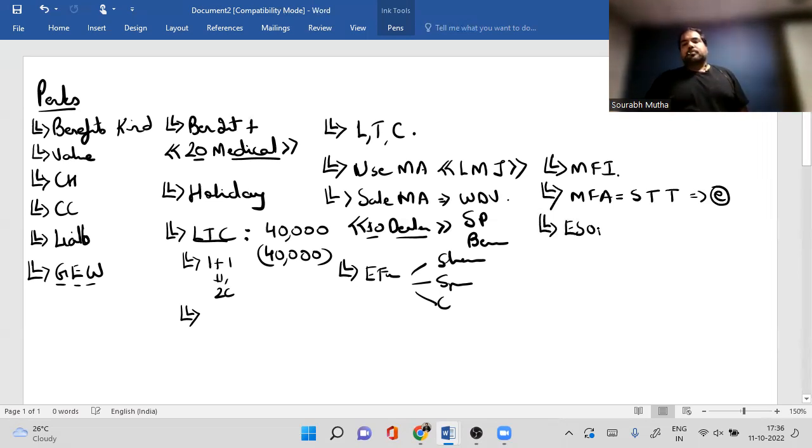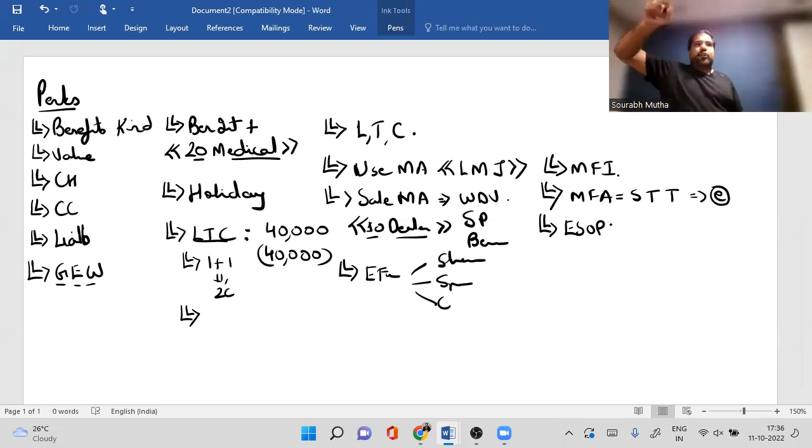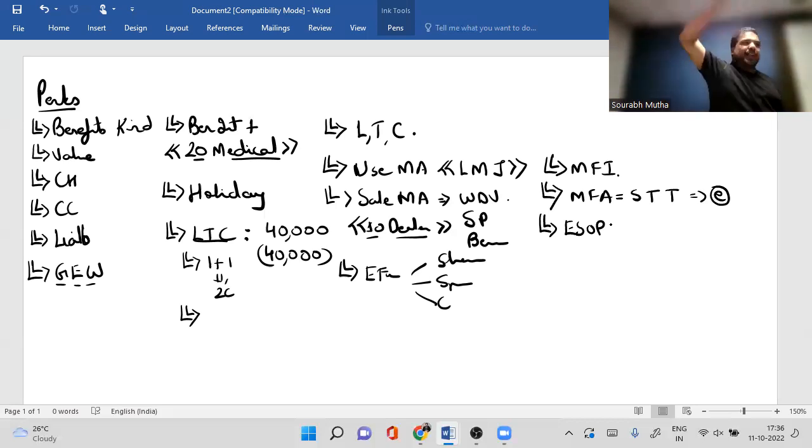ESOP. Guys, ESOPs in the year of allotment. Do you know what are ESOPs? Employee stock option plan. Guys, if you exercise it, are you going to pay a lesser price? The stock market price is 555. How do you take the market price? Average. If it's not listed, fair market value. And what have you paid? 55. So what is your benefit, guys? 500. Will it be taxed? With which year, guys? Year of allotment. And guys, after that, if you sell the shares, cost will be 555 because that much you already claimed. That much the government has already taxed.